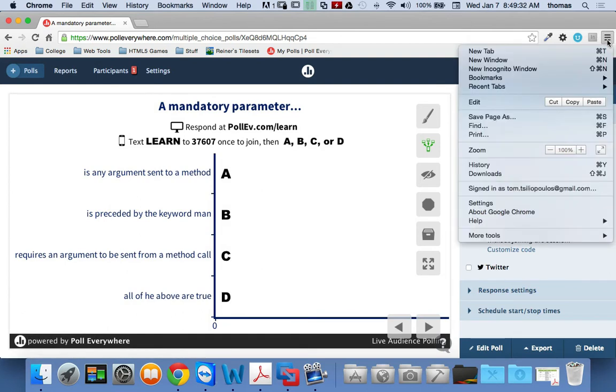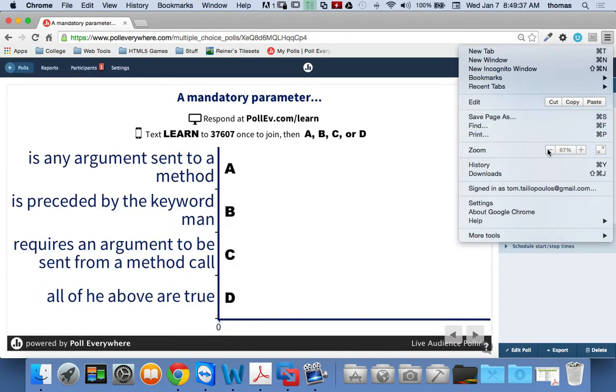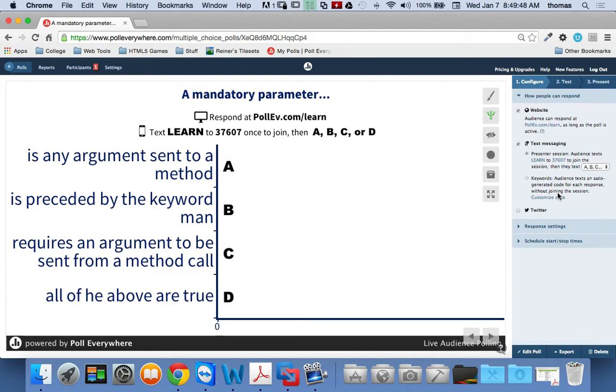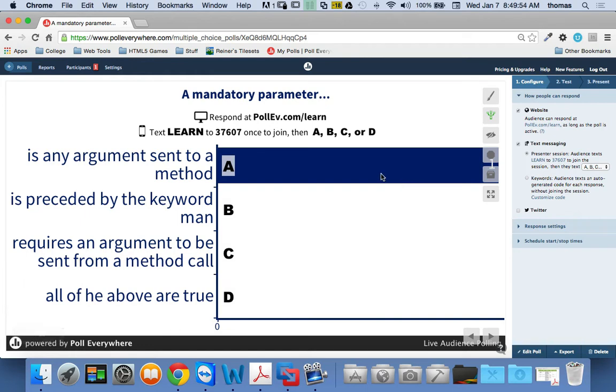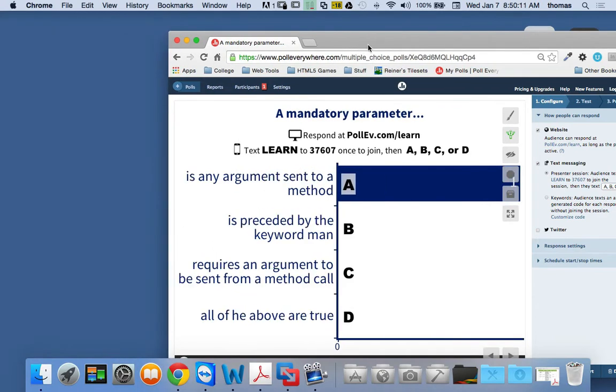I'll see if I can reduce that just a little bit because you guys are having some difficulty seeing everything. I apologize for the resolution. It really sucks, and I'm not happy. Let's try this out. Oh, I got some responses already. Keep going. Let's go, guys. You can't read half of it. I love it. Let me see if I can make this a little smaller. And of course you can't read it.